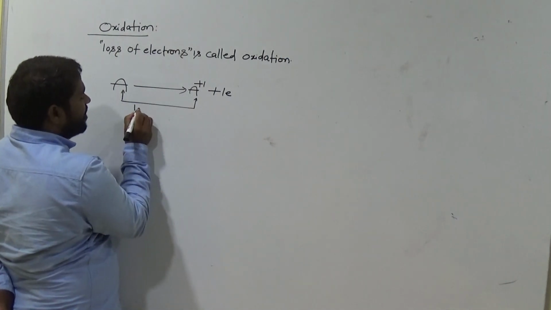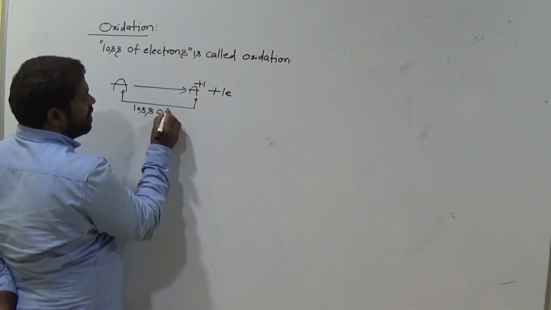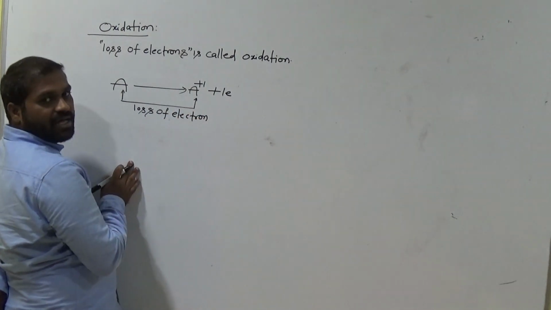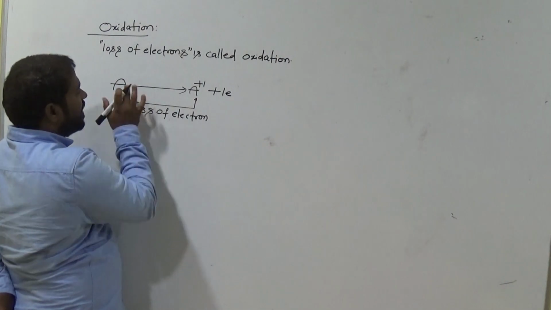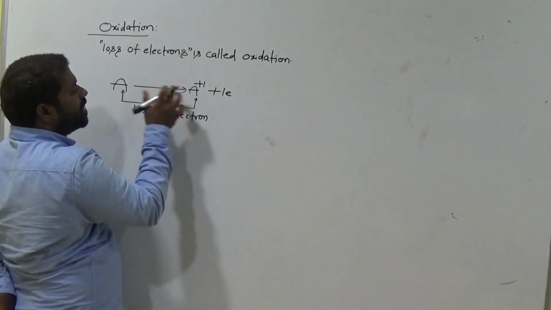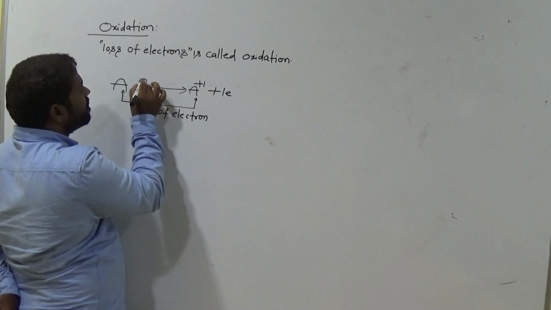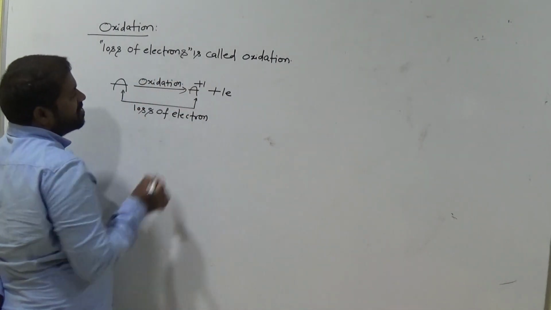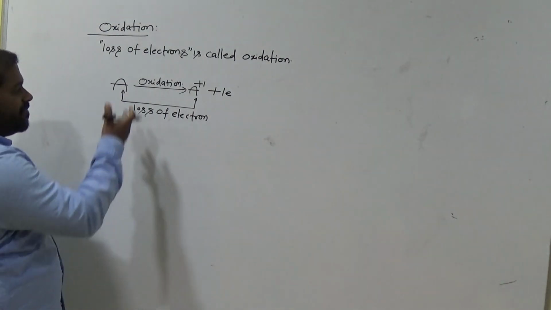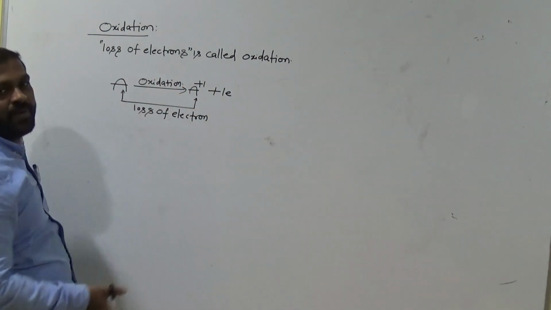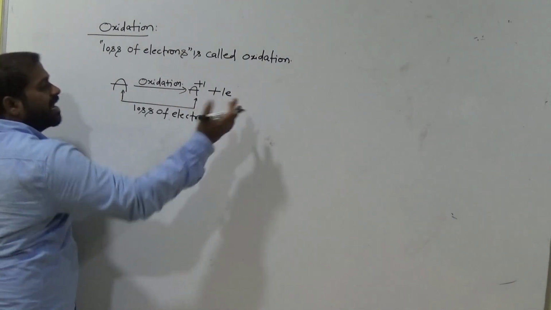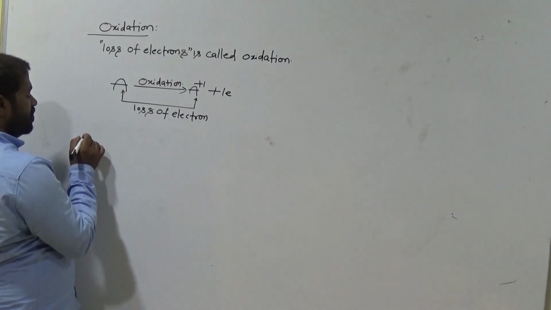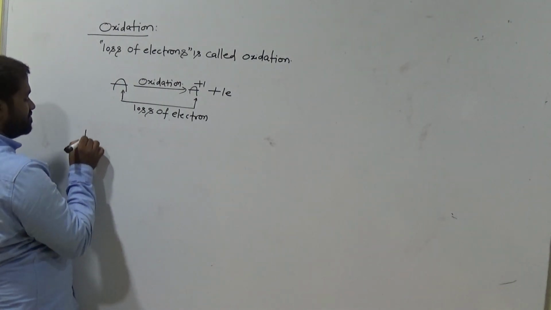So it is clearly loss of electron. Loss of electron means the process from A to A plus is called oxidation. Oxidation takes place because A loses the electron. Okay. So simple.